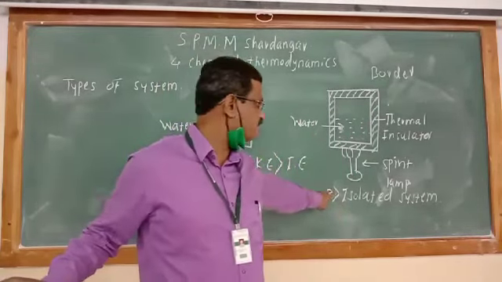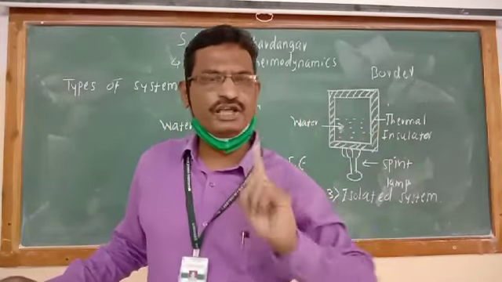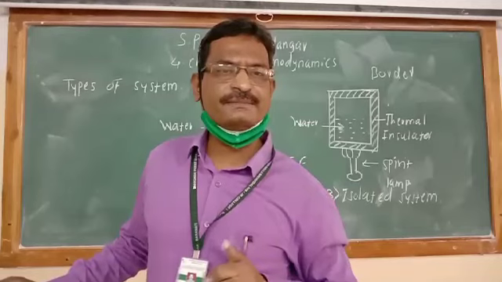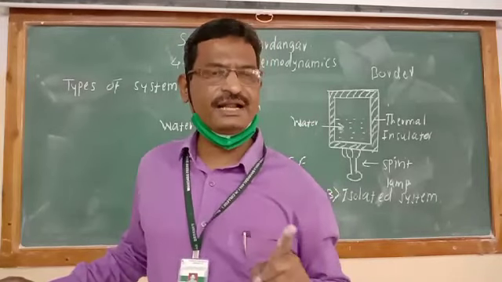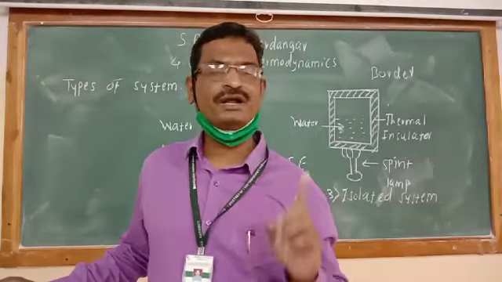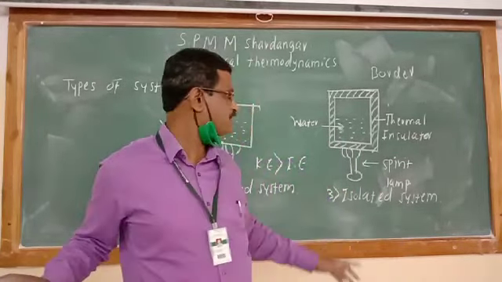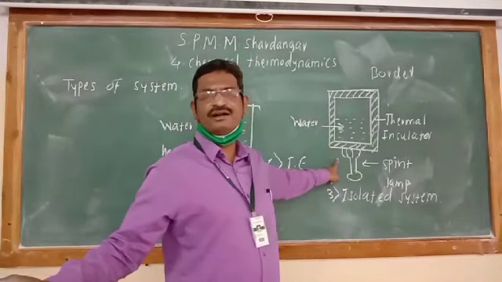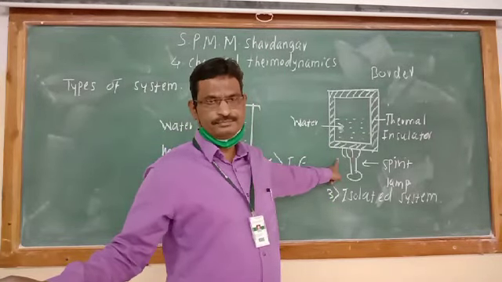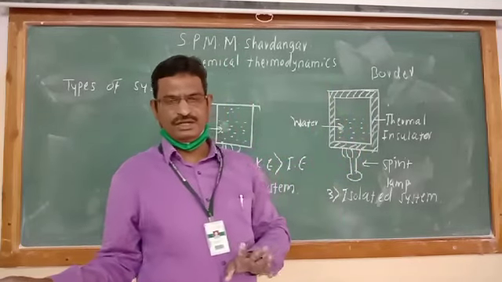And third type of system is known as isolated system. That is the system in which there is neither exchange of energy nor exchange of matter between system and surrounding. Neither exchange of energy nor exchange of matter.